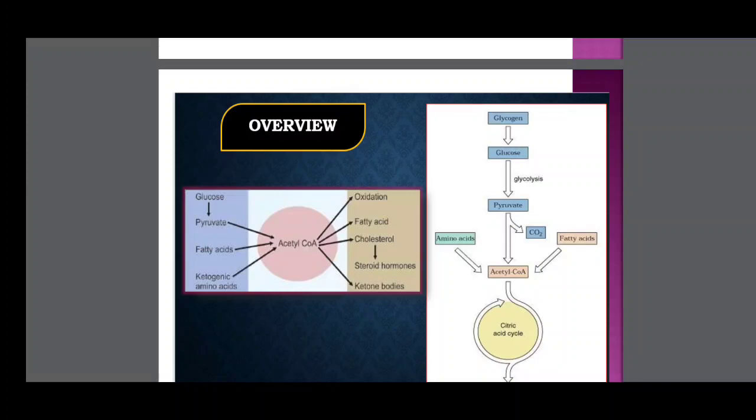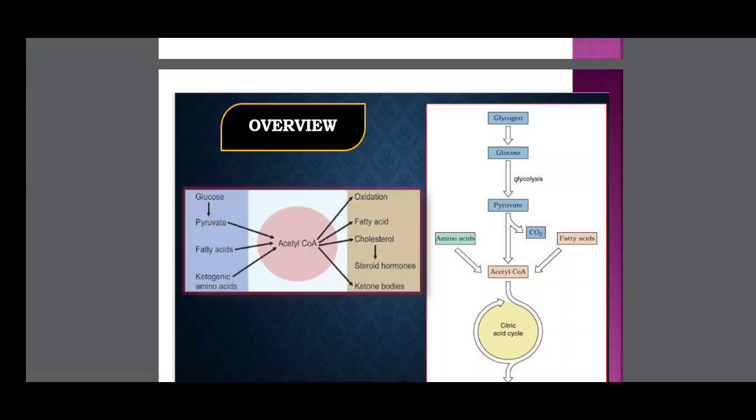In the process from glucose to pyruvate to acetyl coenzyme A to carbon dioxide and water, some NADH2 and FADH2 are formed. These NADH2 and FADH2 participate in the electron transport chain and generate ATP. So finally the energy is generated.